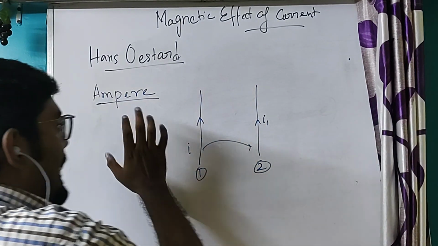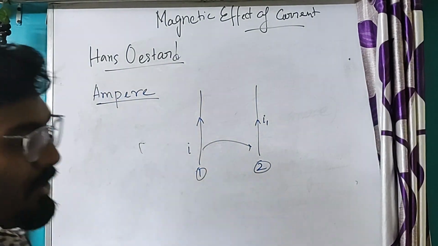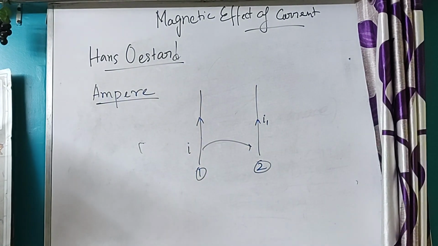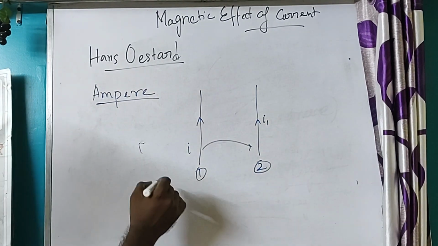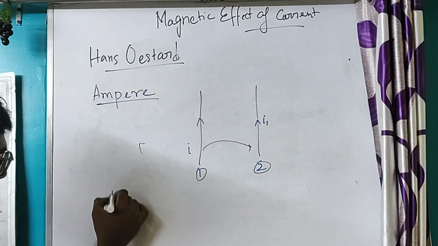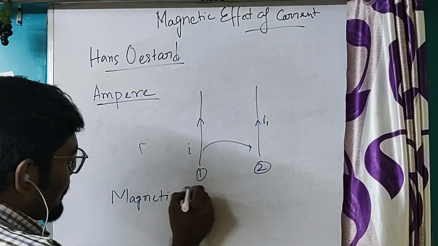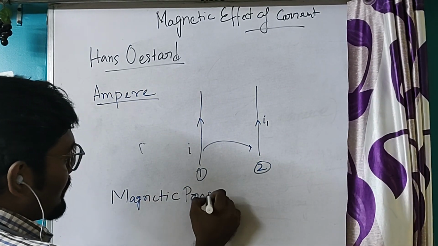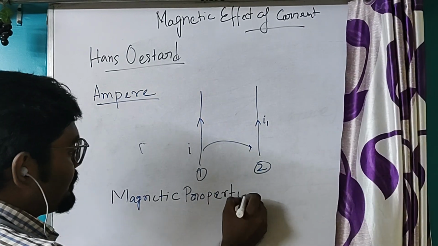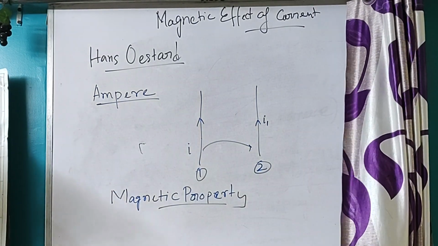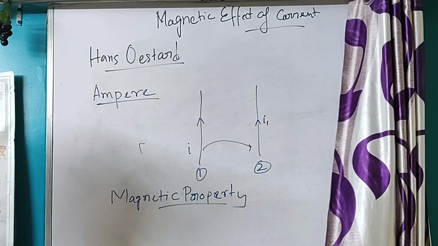Ampere also made another statement about the source of this magnetic property.